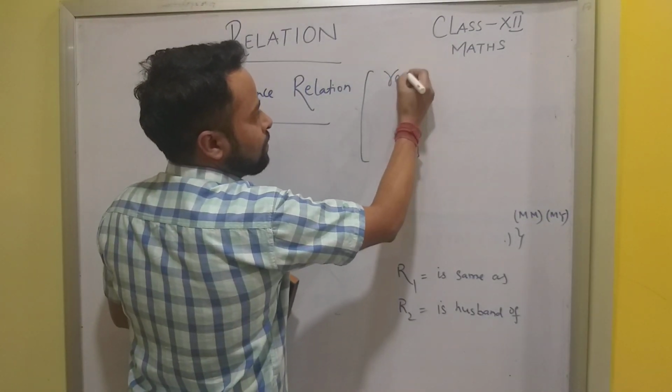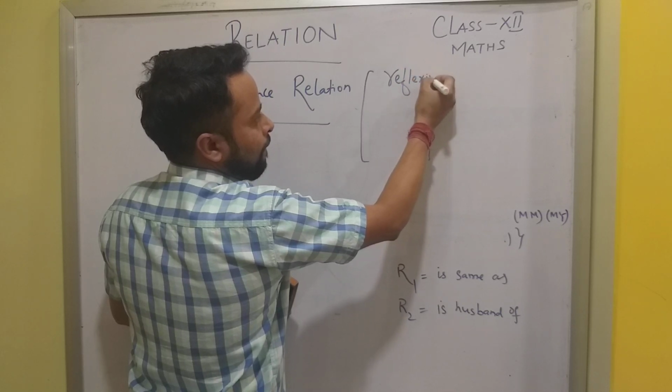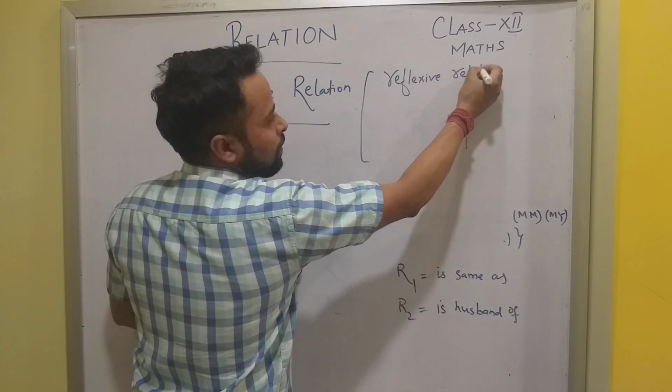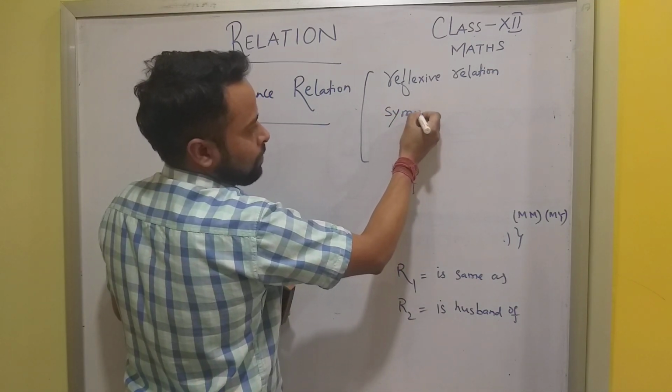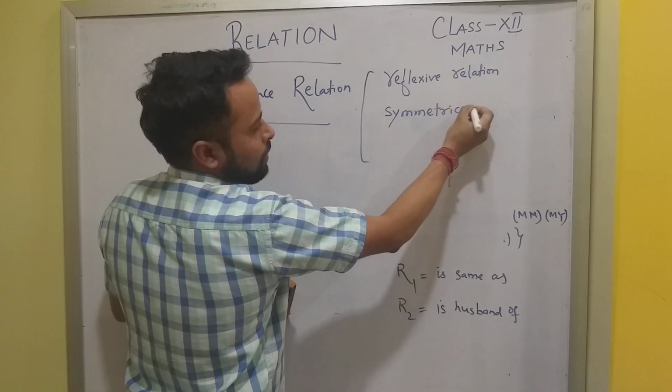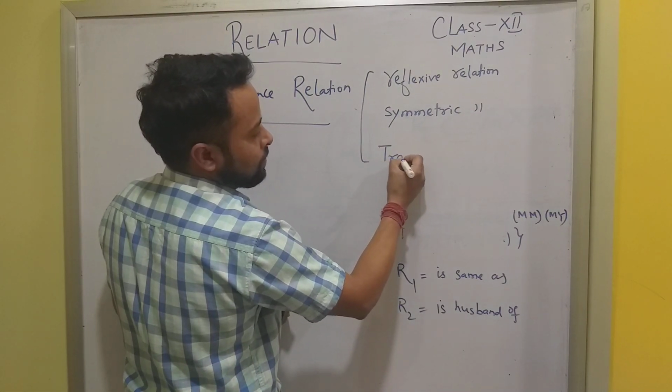One is reflexive relation, symmetric relation, and the third one is transitive.